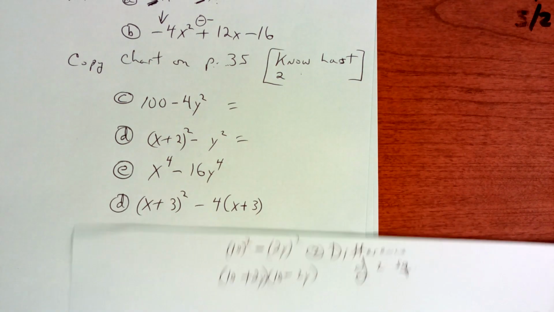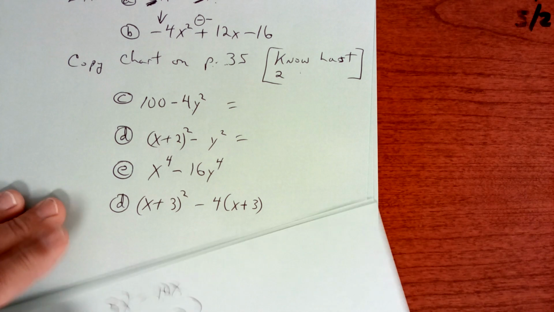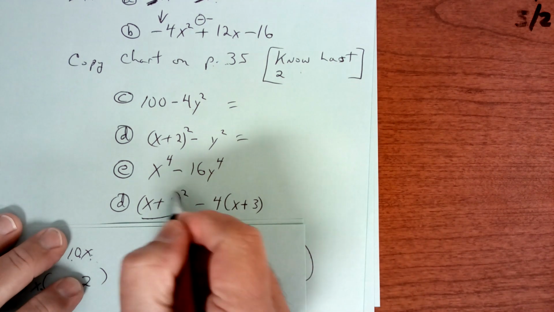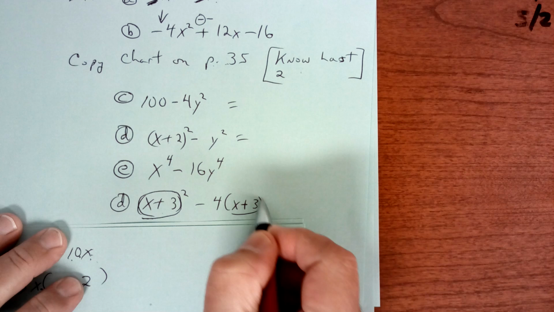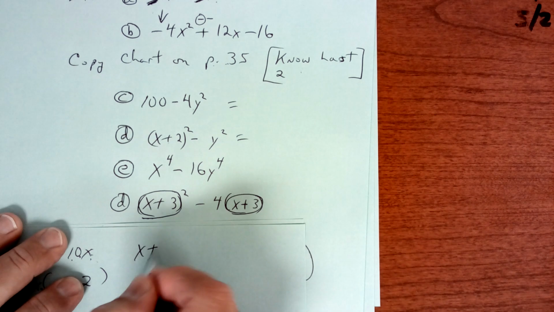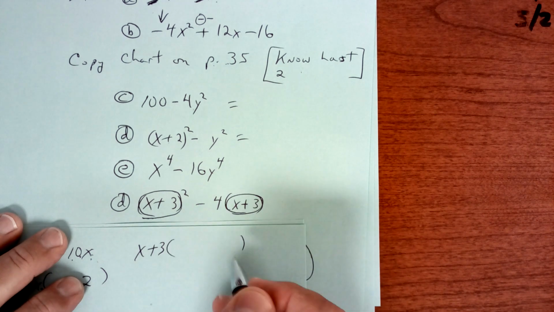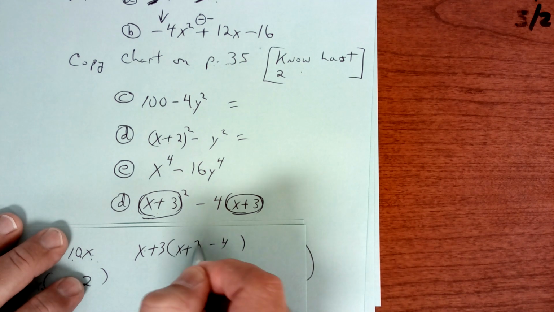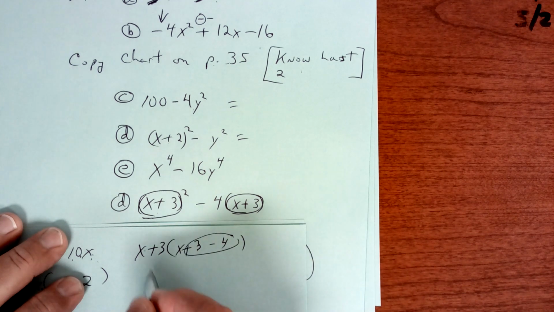This one right here, expand your thought. Both of these have an x plus 3. So you're going to take out an x plus 3. That's what's in common. So you're left with x plus 3 minus 4. And then you can simplify that. x plus 3 and then x minus 1, because you have more negatives.